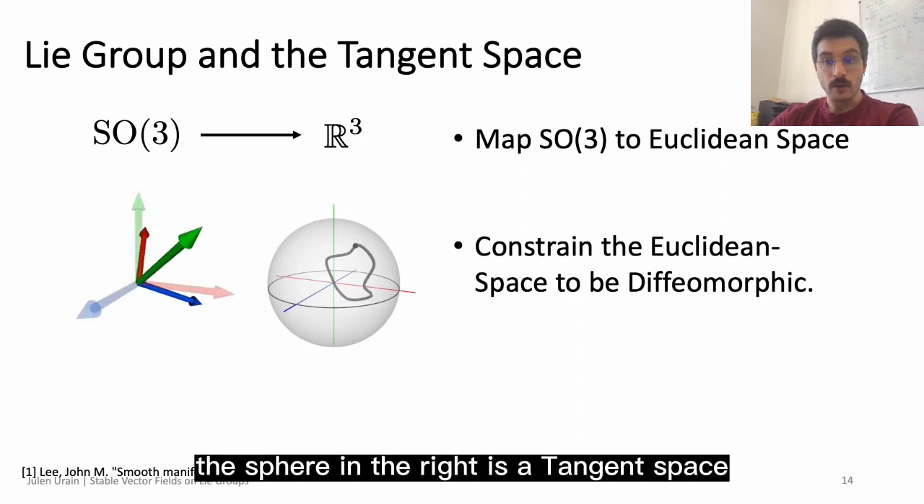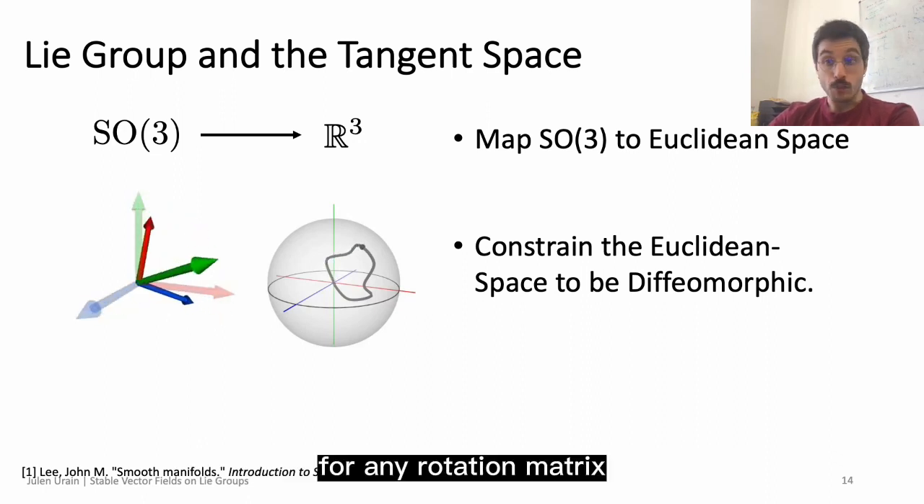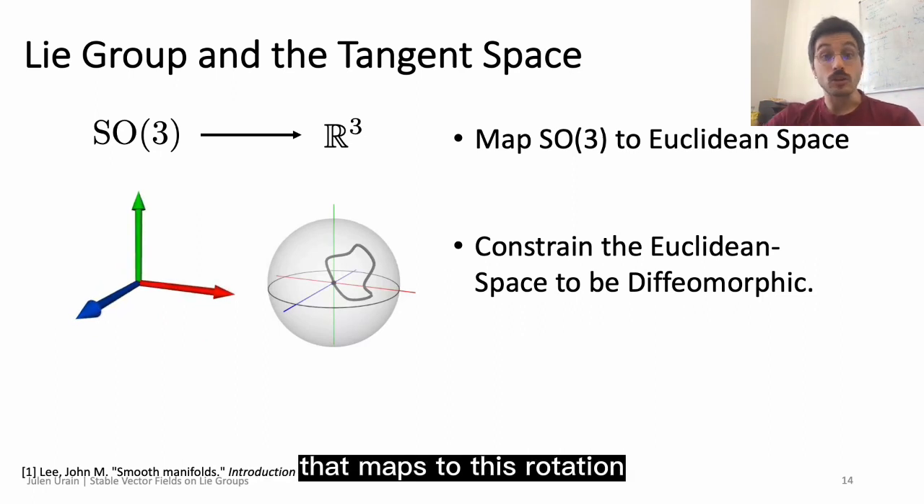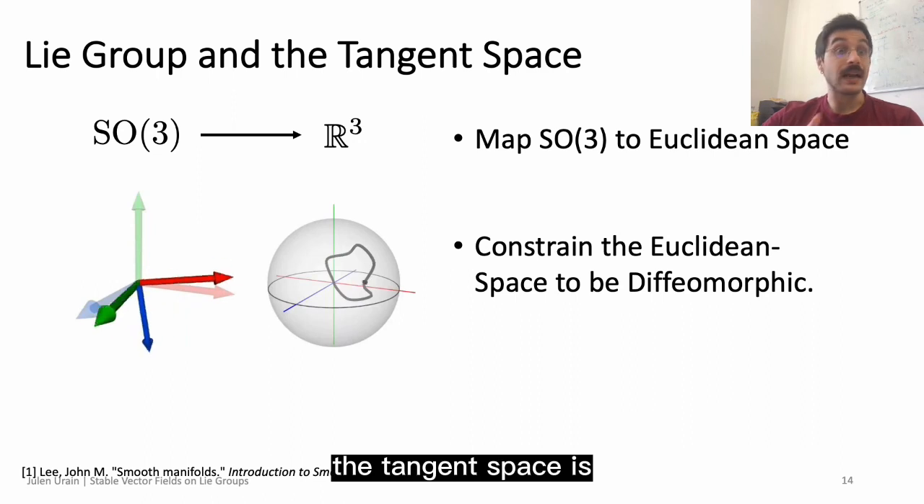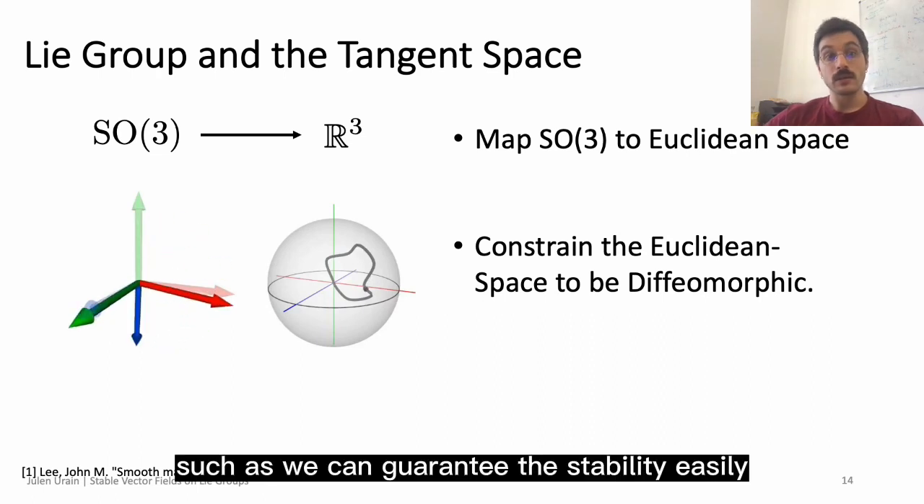The sphere on the right is the tangent space at the identity of the rotation matrix. For any rotation matrix, there exists a point in the sphere's radius that maps to this rotation. While the rotation matrix is not Euclidean, the tangent space is. Then in our work, we propose learning the dynamics directly in the tangent space, so that we can guarantee the stability easily.